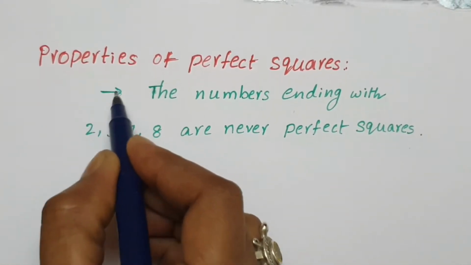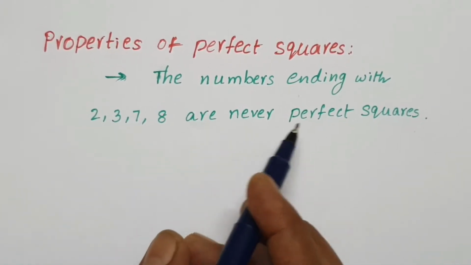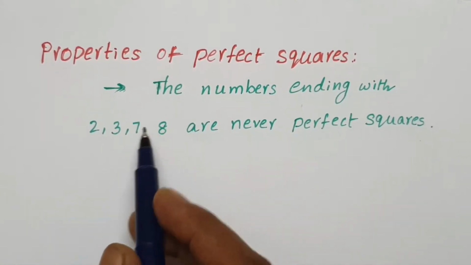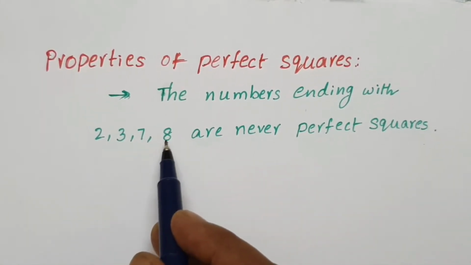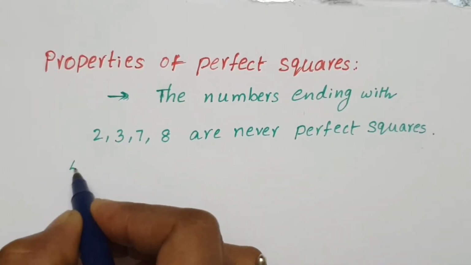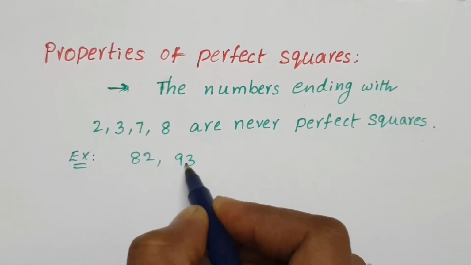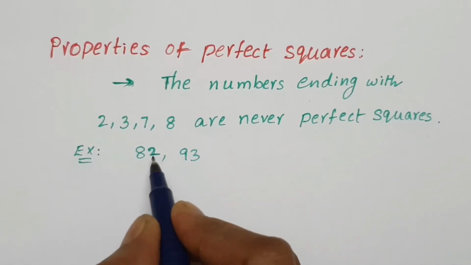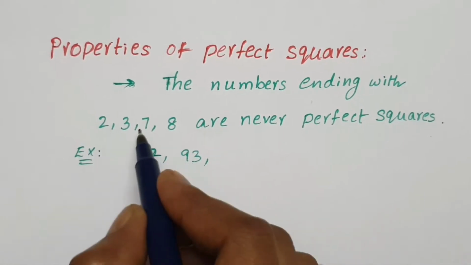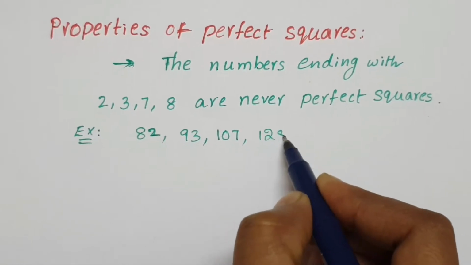Some properties of perfect squares. First one: the numbers ending with 2, 3, 7, 8 are never perfect squares. Number ending with means units place 2, 3, 7, 8. We can say directly it is not a perfect square. For example, 82, 93, 107, 128.